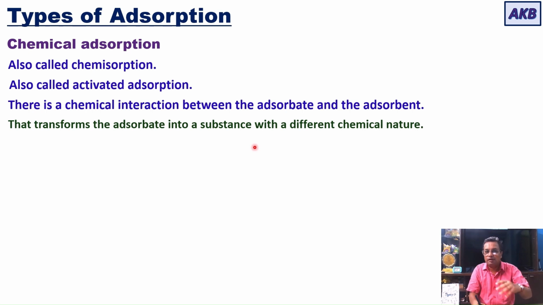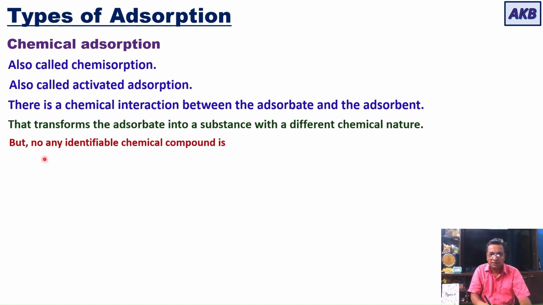So you will never be able to recover the adsorbed substance in its original form in the case of chemical adsorption. In the case of physical adsorption, it was possible to recover the adsorbate in its original form, because there is no chemical transformation involved. But in the case of chemical adsorption, as there is a chemical interaction, there is transformation of the adsorbate into a substance with a different chemical nature.